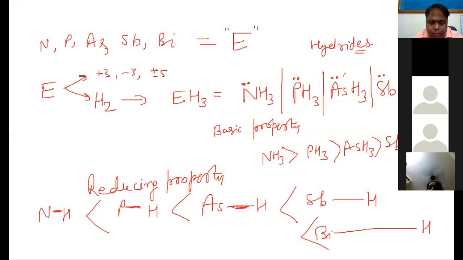Same is the concept for oxygen. If you take the oxides, nitrogen shows anomalous property. It will form N2O, NO, NO2, N2O4, N2O3.